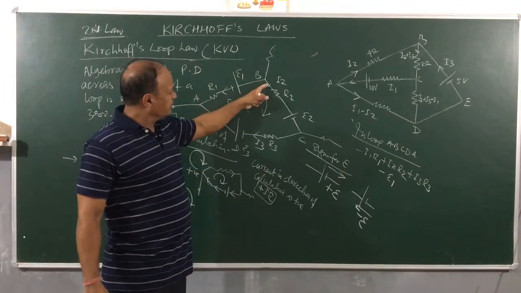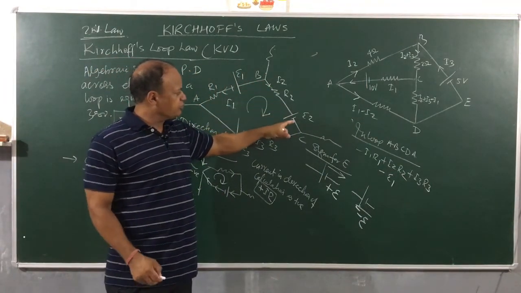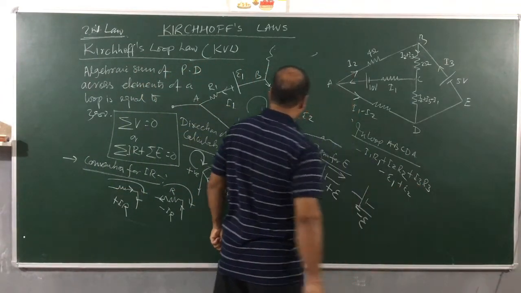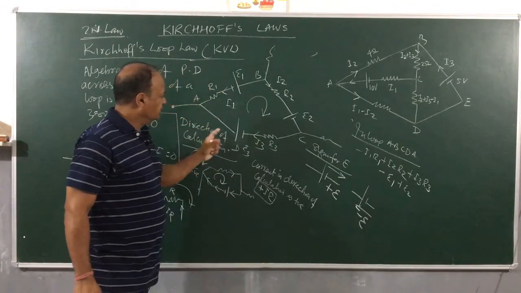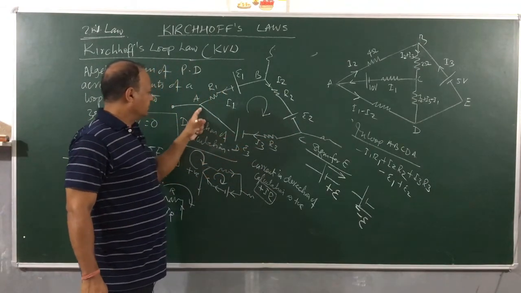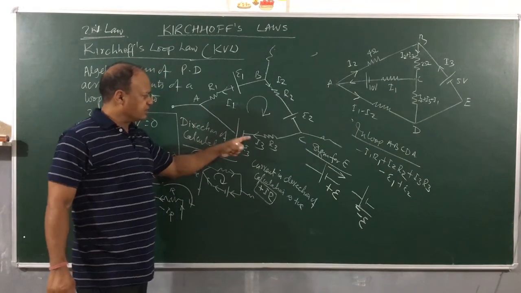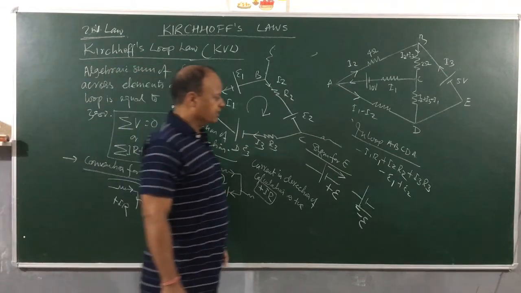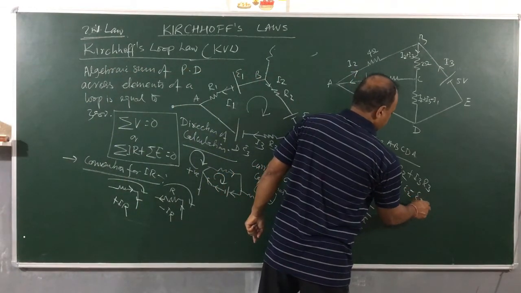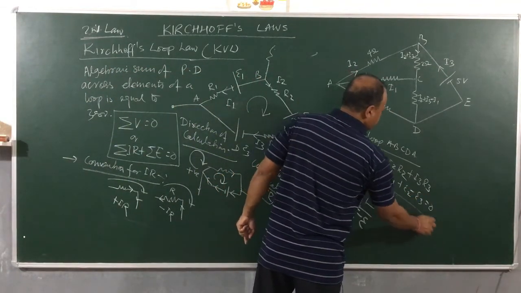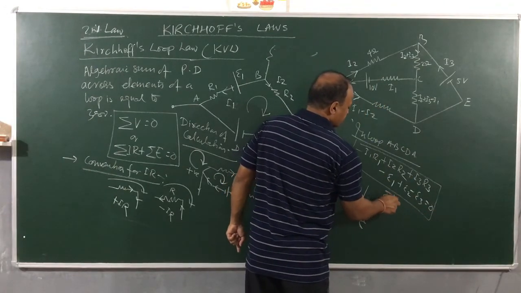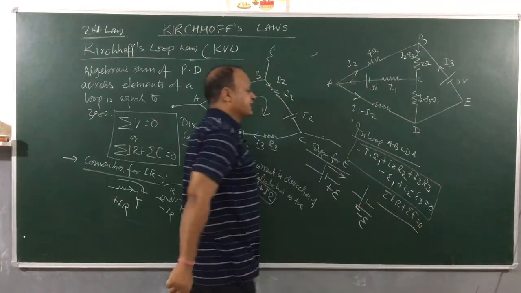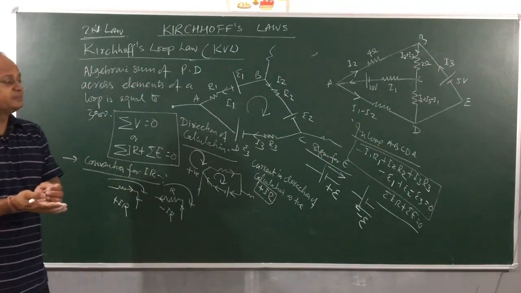When I'm moving from B to C, I'm going from positive to negative terminal, so it will be positive. And then I'm moving from C to A through resistance R, going from negative to positive, so this will be negative. So minus E3 is equal to 0. See, this completes our equation sigma IR plus sigma E is equal to 0, and the sign convention, I hope by now you have understood properly.